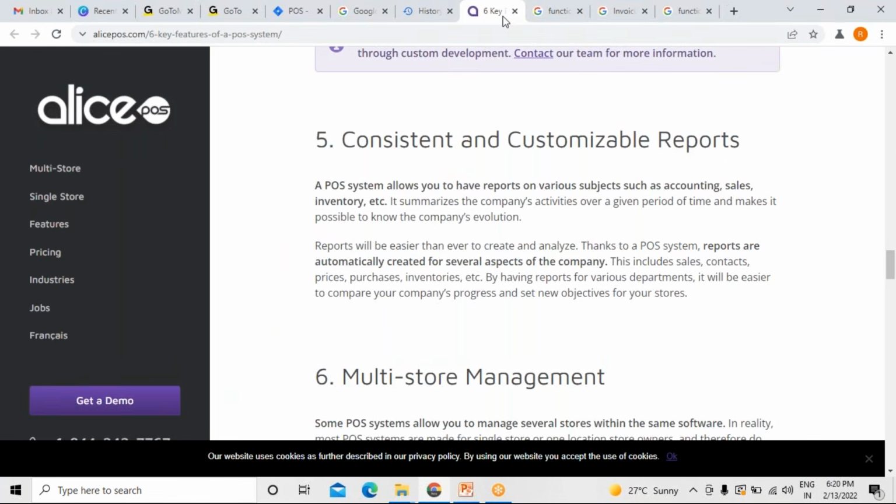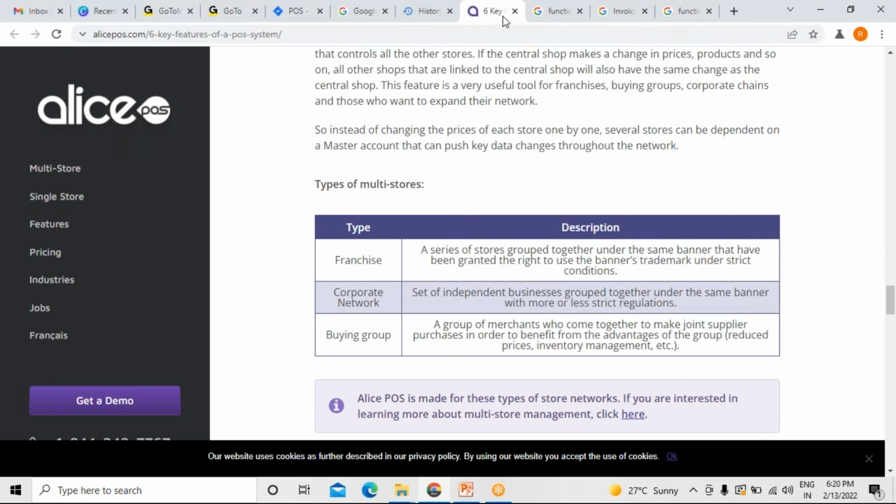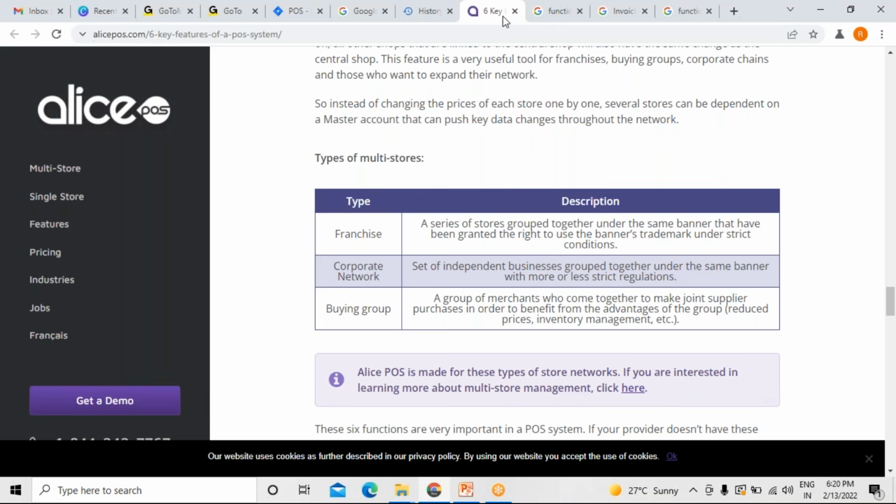Okay, multiple stores. There was already written there. Three types of multi-stores they have written. One is franchises, second is corporate network, third is buying group. Okay, franchises, corporate network, and buying group.